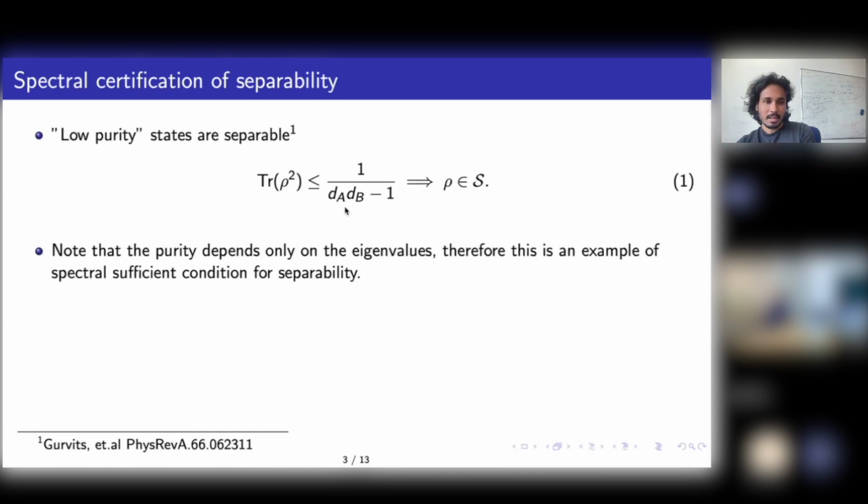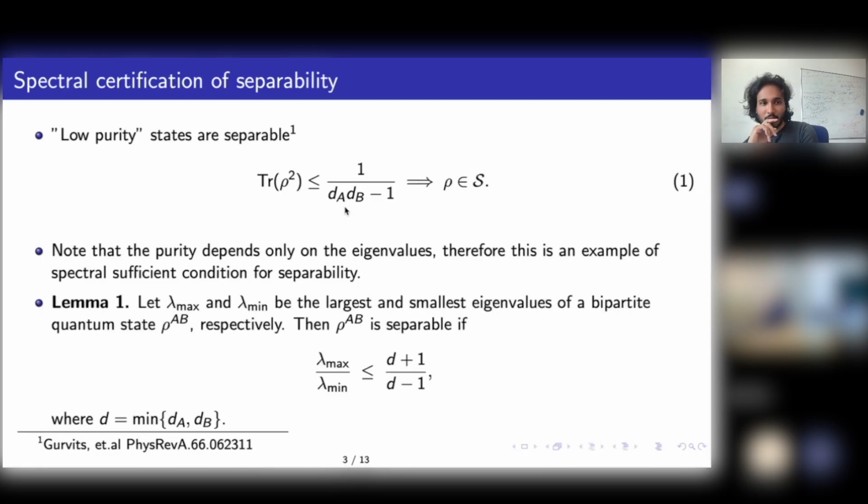One of the central results of our work is the following sufficient condition. It's a new sufficient condition which we introduced in our paper. Take any bipartite quantum state of any dimensions. Take the largest eigenvalue and the smallest eigenvalue, lambda_max and lambda_min, and take the ratio of them. If the ratio is upper bounded by (d+1)/(d-1), where d is the smallest local dimension, Alice and Bob have dimensions dA and dB, take the smallest local dimension, that's d. Now, if the ratio of the eigenvalues satisfies this condition, it has to be separable. Regardless of what eigenvectors you choose, what the eigenvalues can be, doesn't matter.